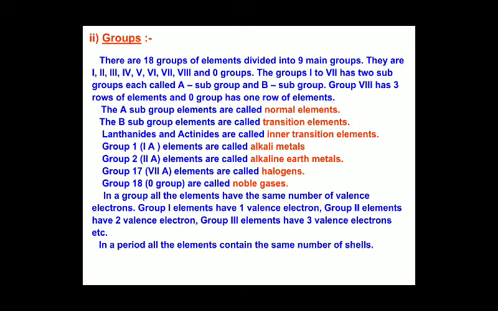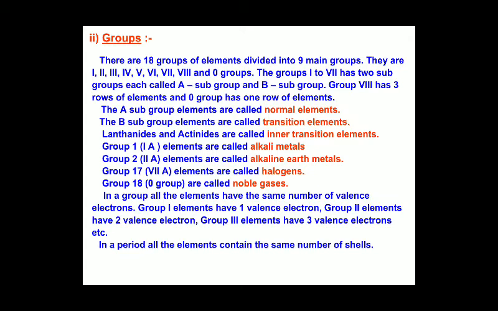Group-wise, specific names are given to particular groups. The first group is called the alkali metals, and the second group is called the alkaline earth metals.